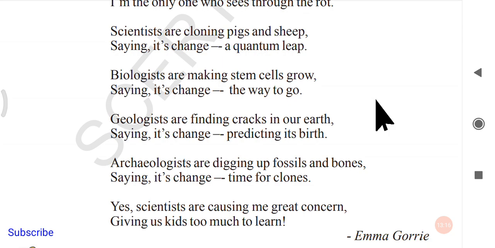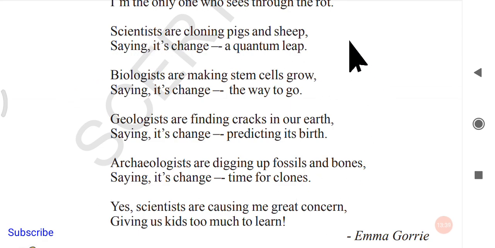So my dear students, whenever you read a poem, whenever you go through a poem, don't just see the outer layer of the poem. Don't just read and only understand the upper layer of the poem. Go a little bit deeper inside that poem, and you will learn so much.